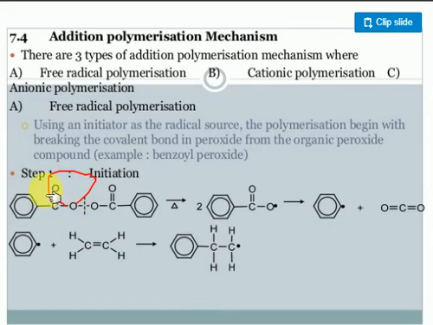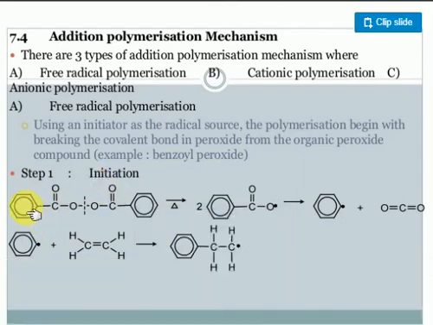When carbon dioxide goes, what happens? You will get the radical only. Just imagine this is a radical. This benzyl radical initiates the reaction only. What happens? The benzyl radical reacts with the double bond. Whenever the bond is formed, a free radical forms and the radical will come here. That radical will be there. Clear, no? No need to be confused here.